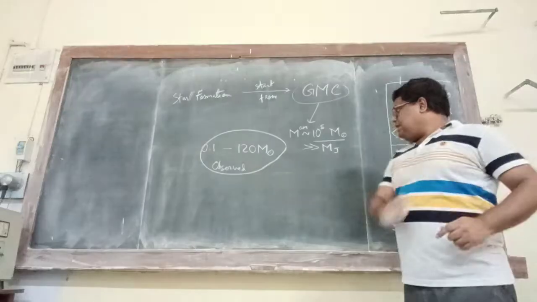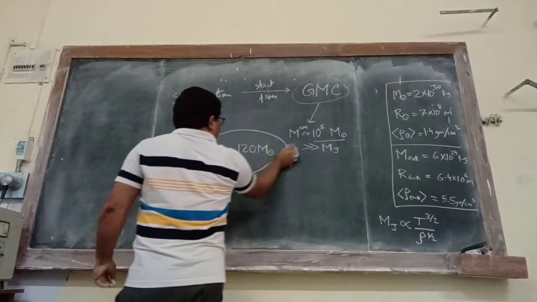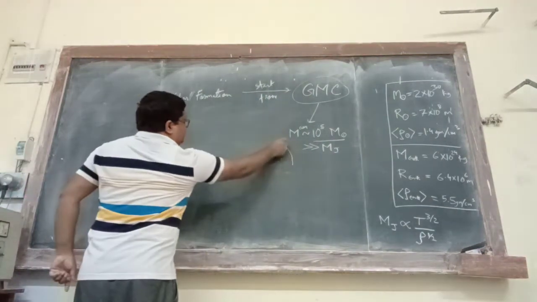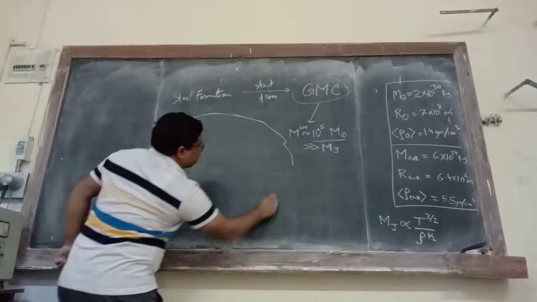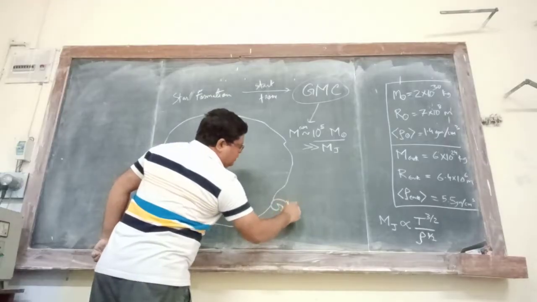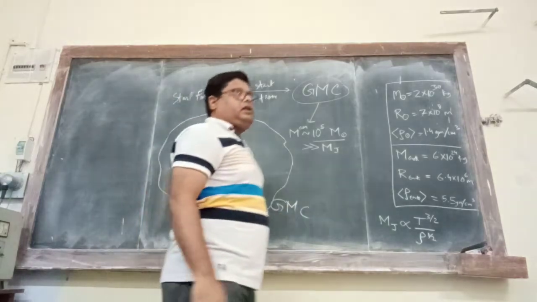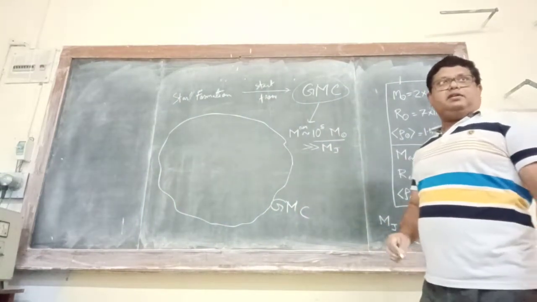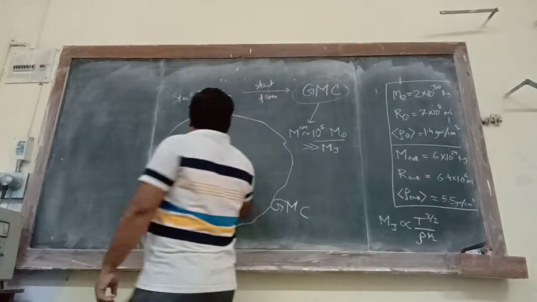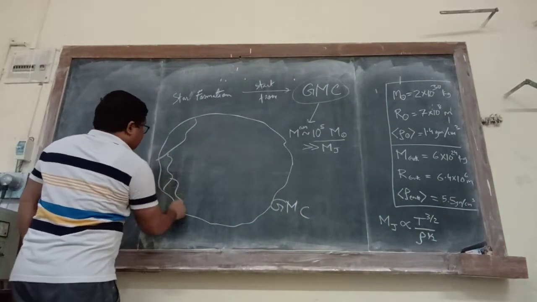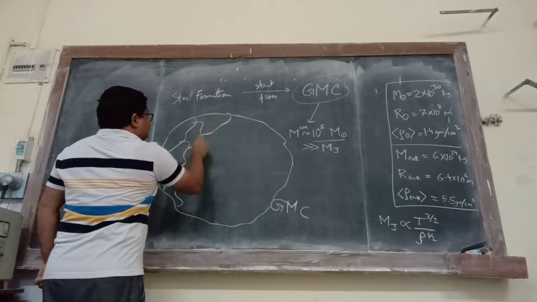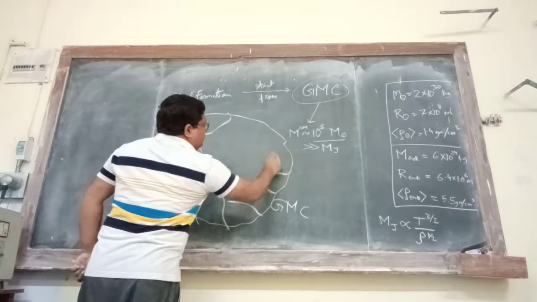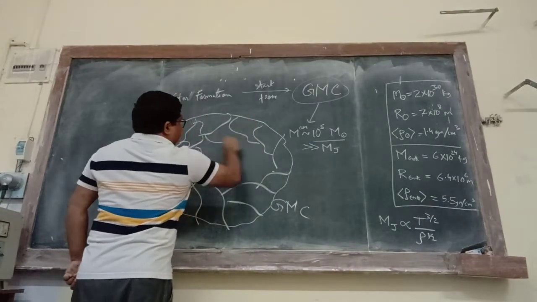So this indicates that, if this is a giant molecular cloud, although star formation starts from there, later on something like fragmentation, that means breaking up of the cloud, I am just representing this.